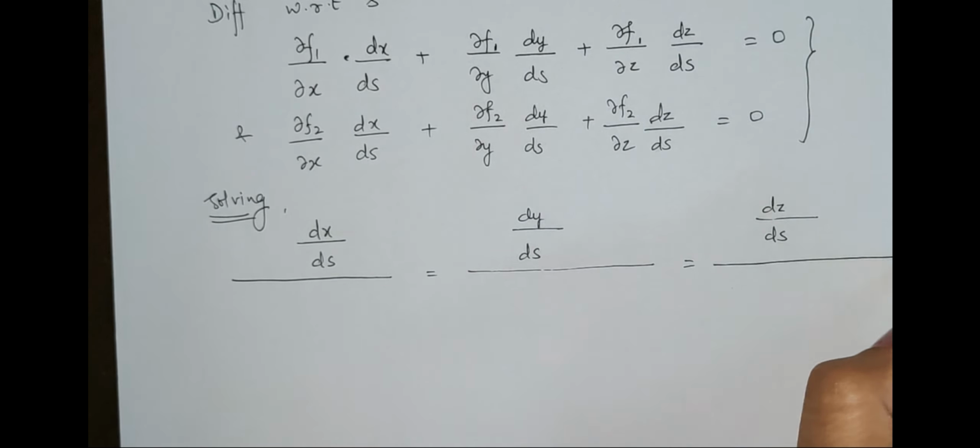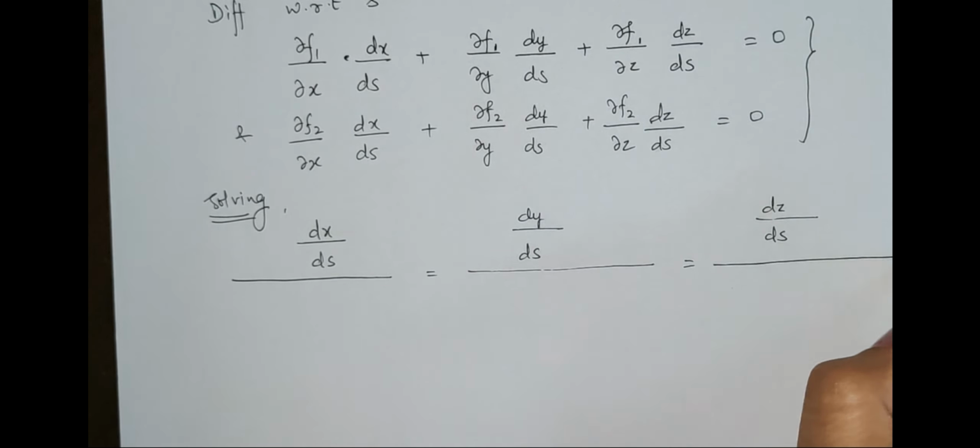Now we move ahead to the next part, where we have dy by ds. Again forget this part, and we start from the right-hand side again: this into this minus this into this, the coefficients. So we start with del f1 by del z and del f2 by del x, minus this into this, so it would be del f1 by del x into del f2 by del z.